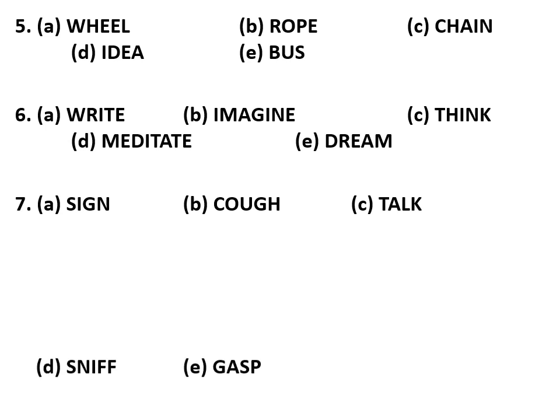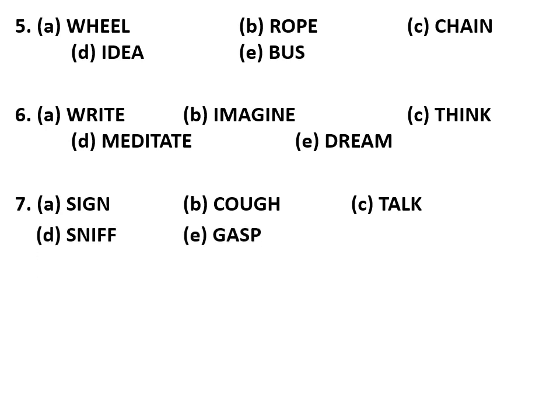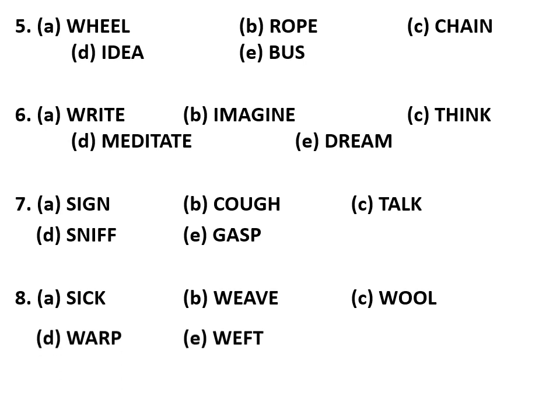Seventh is sigh, cough, talk, sniff, gasp. Here it is talk. All the others are forms of breathing. Just look up the meaning of gasp and sigh in the dictionary, and sniff if you don't know. But talk means that we are talking with each other.